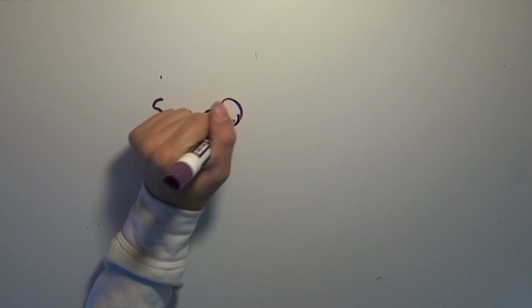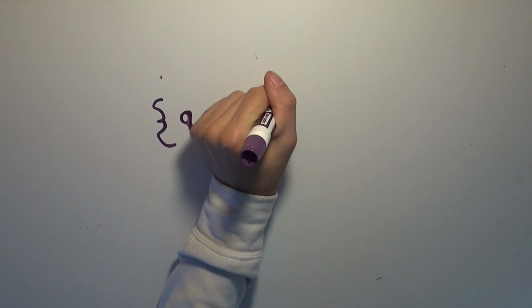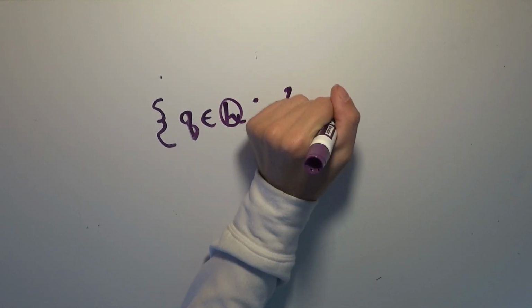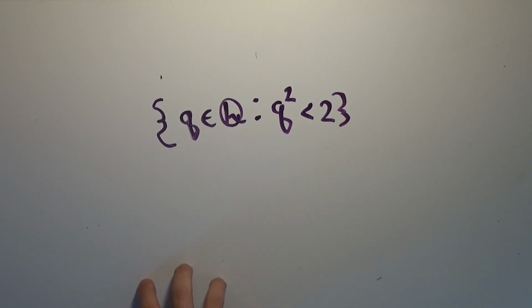So I'm going to construct a set. This is a set of rational numbers q such that q squared is strictly less than 2. So this is all the fractions that are small enough that if you square them, they are less than 2.